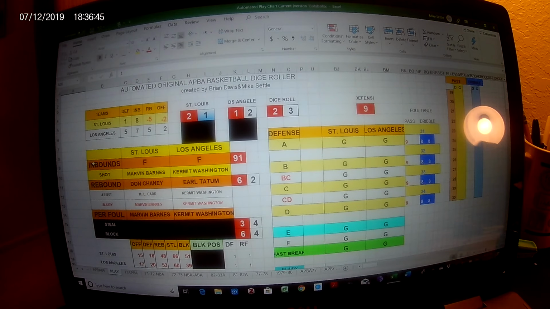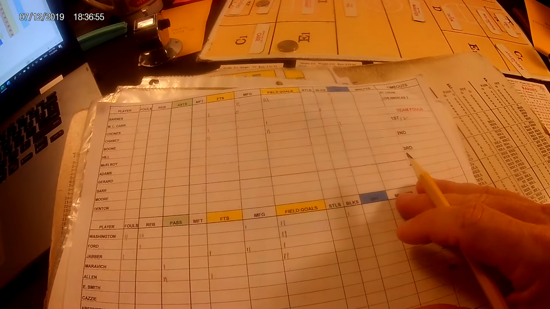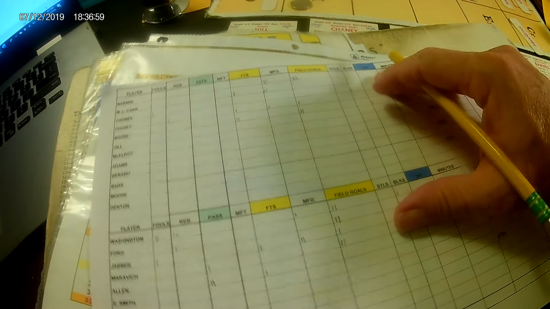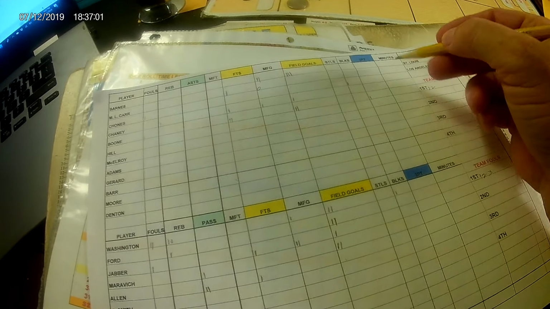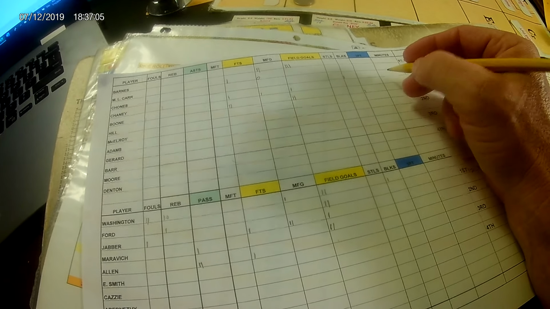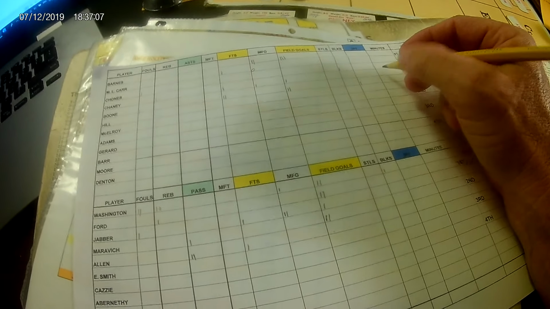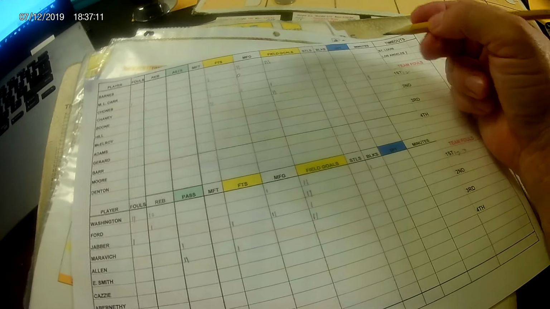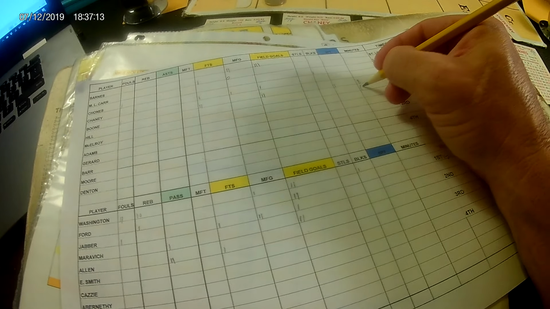It is Lakers ball. They call the timeout to get the subs in. Let me show you what I do on the score sheet while I'm doing this first game on video. Okay, on the score sheet, the player goes out, you have to put in how many minutes he's played. Right now, everybody's played 8 minutes. There's 4 minutes and 7 seconds left. I just do whole minutes. I don't do seconds. So Boone came out for St. Louis. That's an 8.